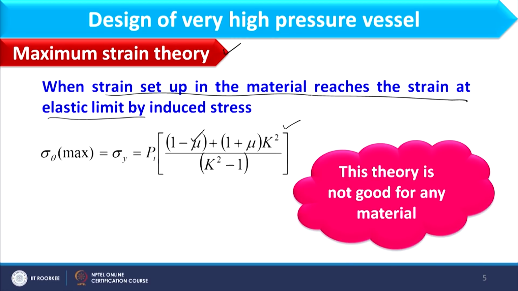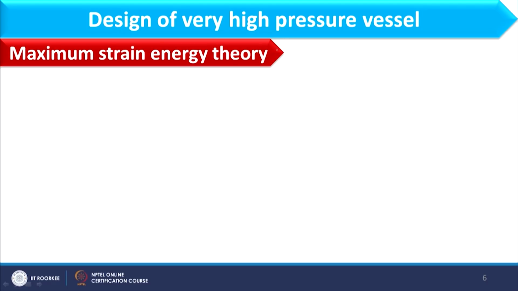Here mu is nothing but the Poisson's ratio. Usually this theory is not good for any material. If we design the vessel using this theory, it will not give proper results. And the next theory is the maximum strain energy theory.